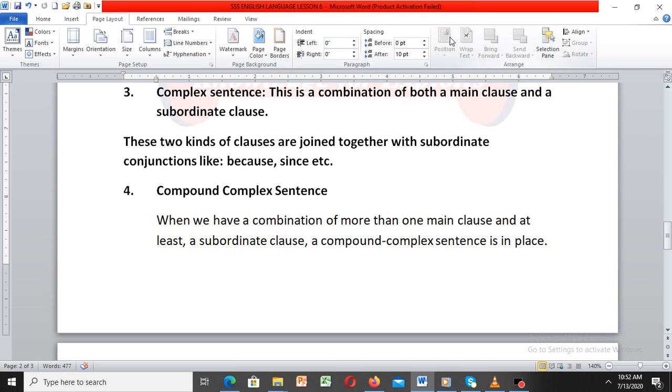Number 2 example under complex sentence. He saw me while I was driving. Number 3. I chose the boy who was rejected before. These are examples of complex sentence.